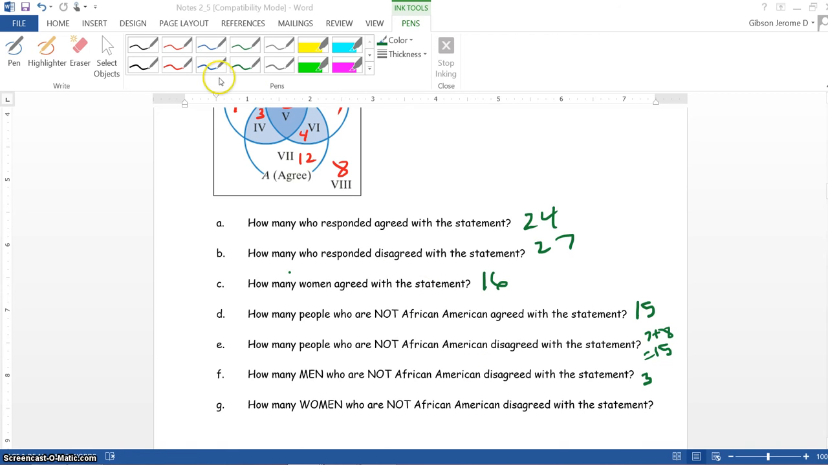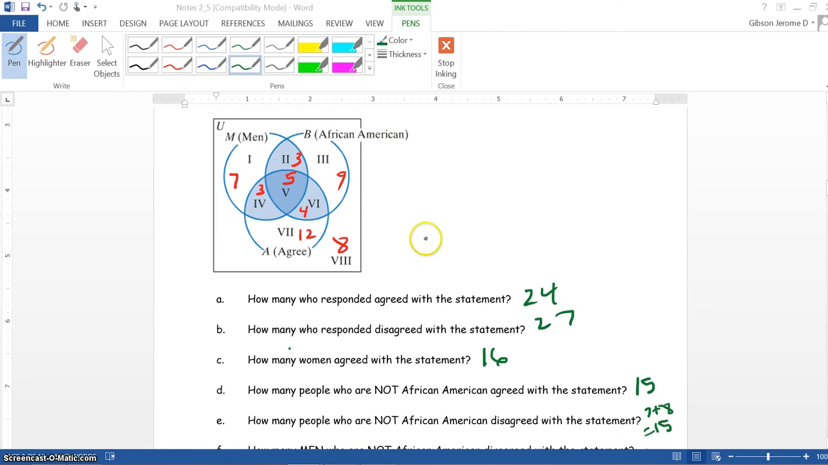Okay, class, picking up where we left off. We have G. It says, how many women who are not African American disagree with the statement? We need to look back at our Venn diagram. First of all, we have all African Americans here. We have all men here. And we have all others that agree.